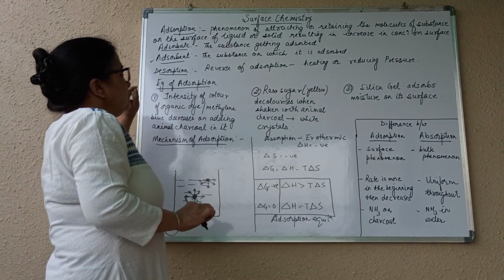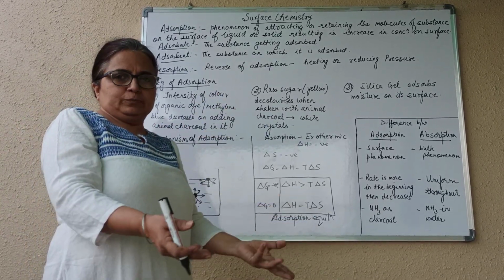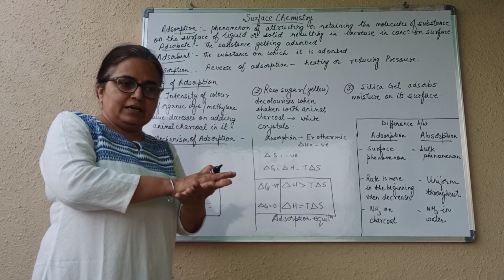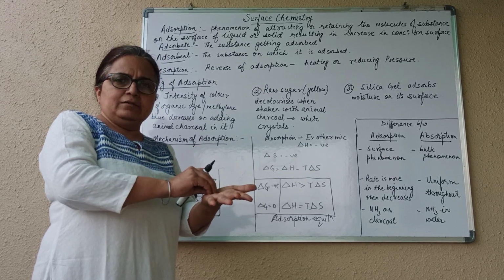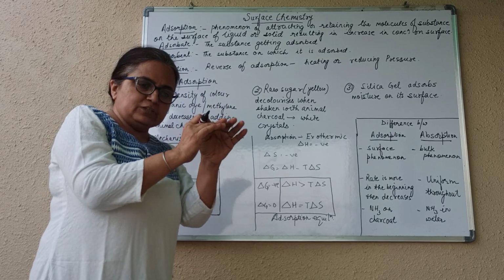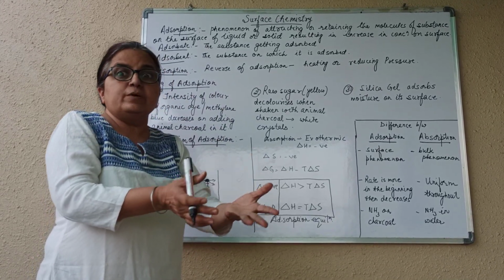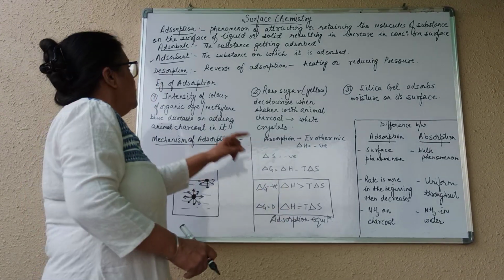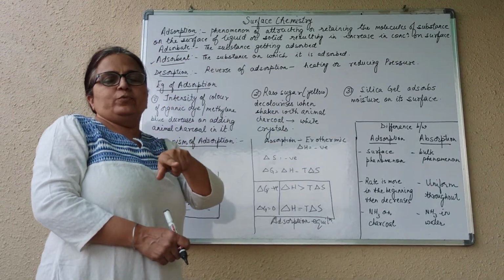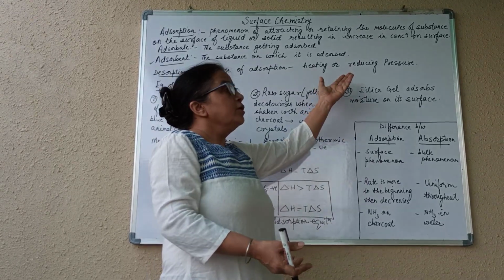Now, there is another term, desorption. Desorption is the reverse of adsorption. If moisture is there on the silica gel, you heat that silica gel, and the water will go away. When gases are getting adsorbed, the pressure on the gas is more. If you reduce the pressure, desorption will occur. So desorption is the reverse of adsorption, and it may occur by heating or by reducing the pressure.